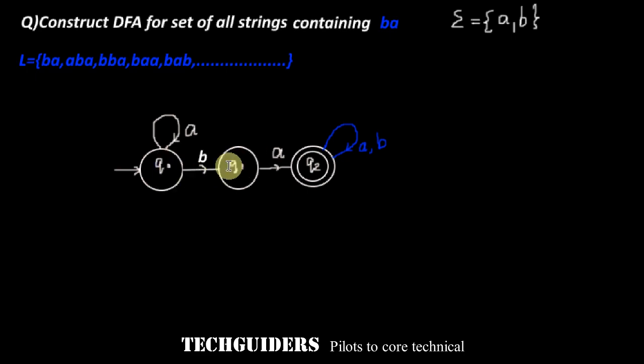If the machine is in state Q1, it means a b is found and it is expecting a symbol a. But instead of a, suppose a symbol b is found, then following that b, the machine should expect another a. So it will remain in the same state Q1, which remembers that a b of the substring ba is found and now it is expecting a. Now from Q0, this is the transition for a and transition for b. So for all the states, for every possible input, transitions are given. So this is a DFA.